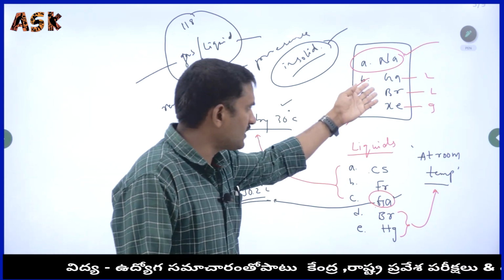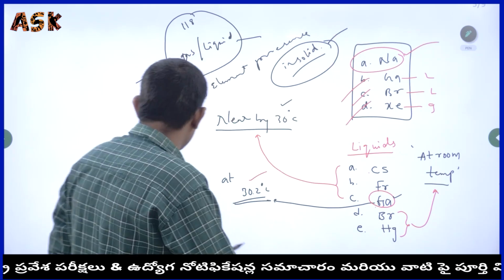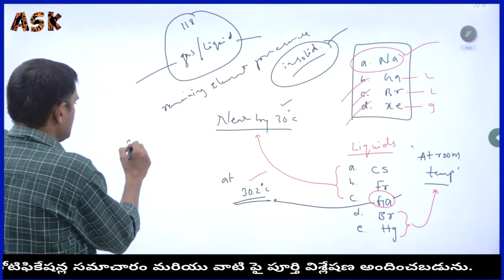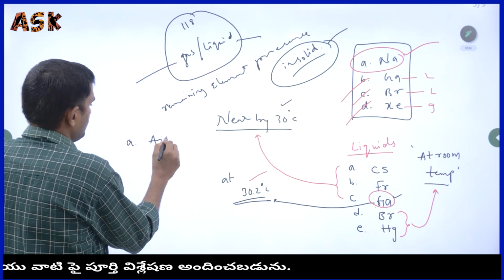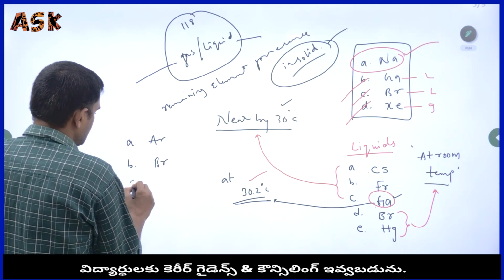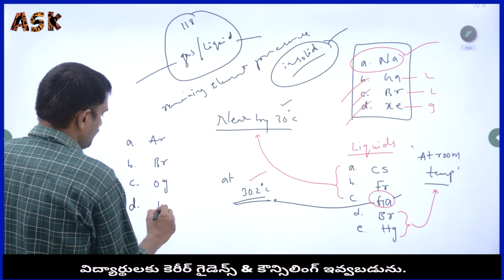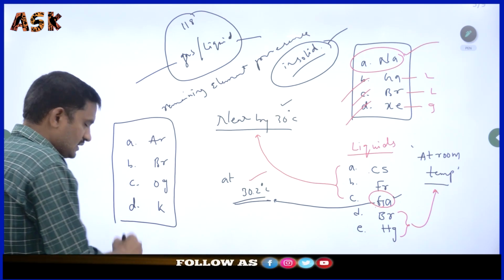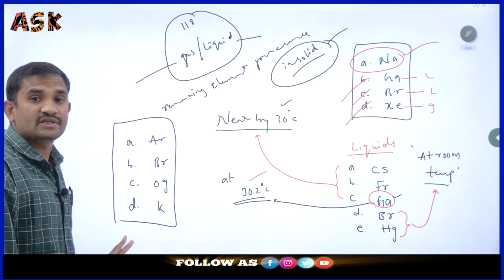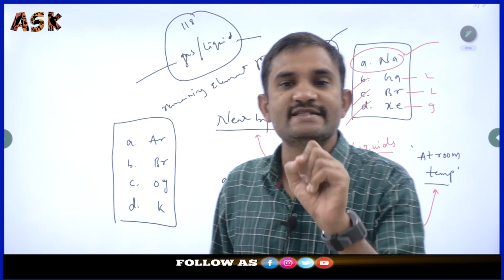Because we already know about the liquid elements and the gaseous elements. For example, option A argon, option B bromine, option C oganesson, option D potassium. Among these four options, which element is present in the solid state?